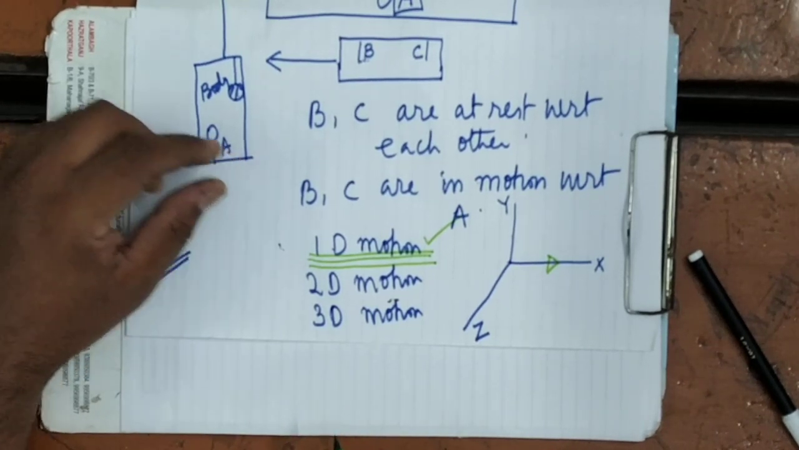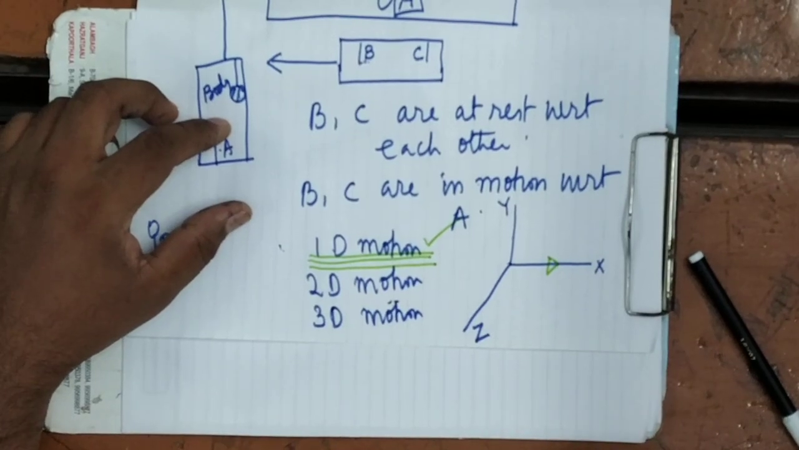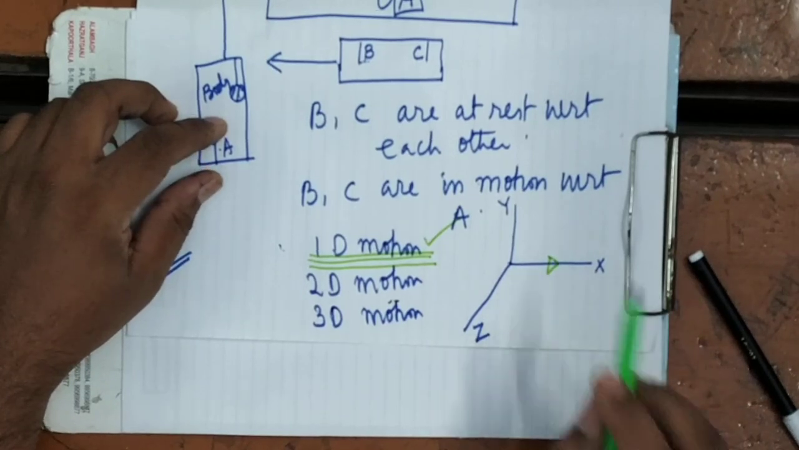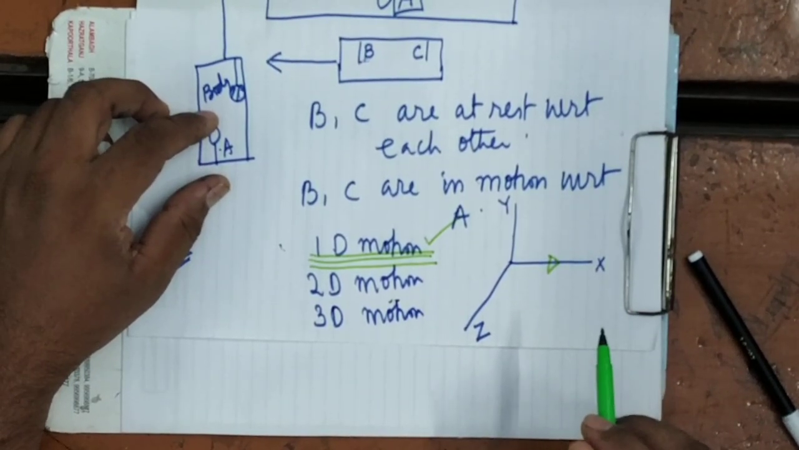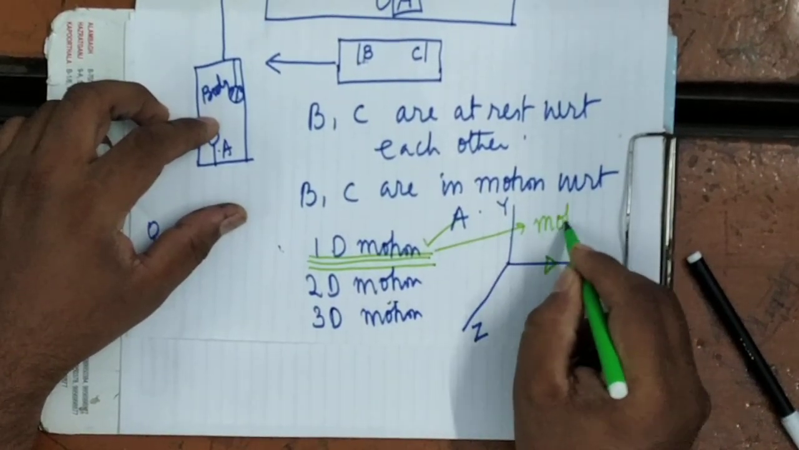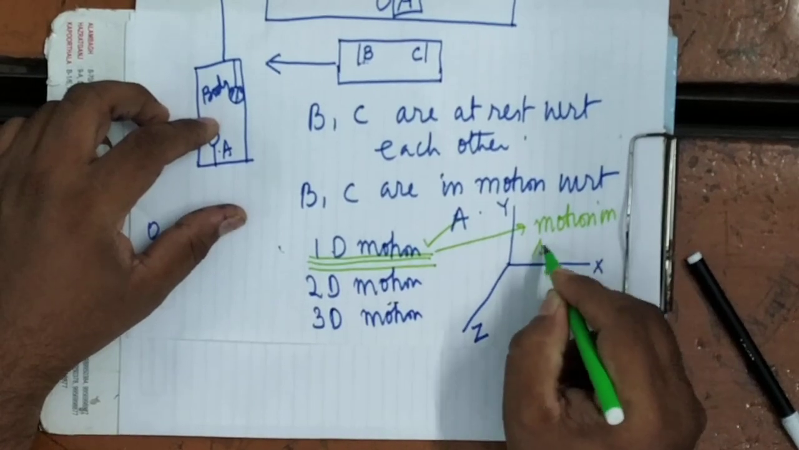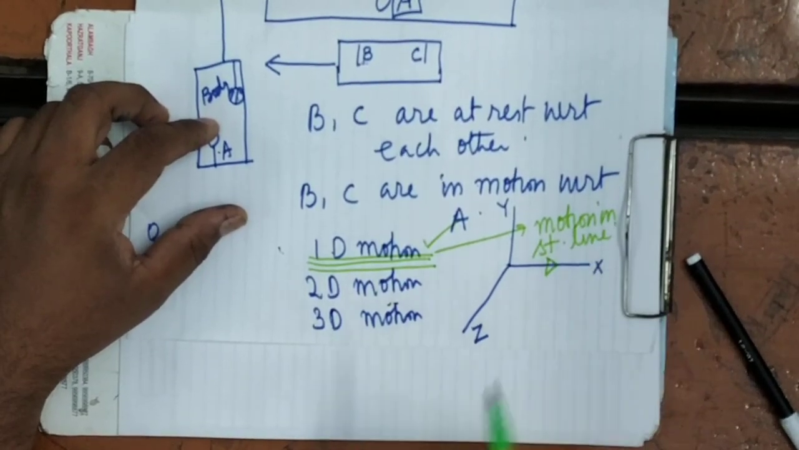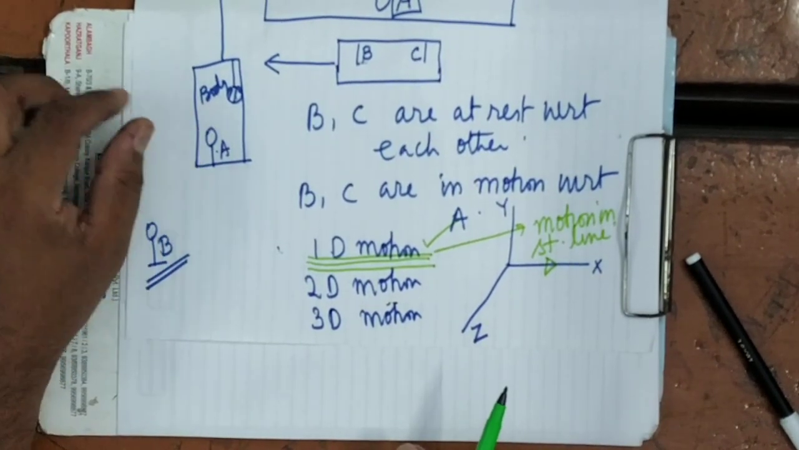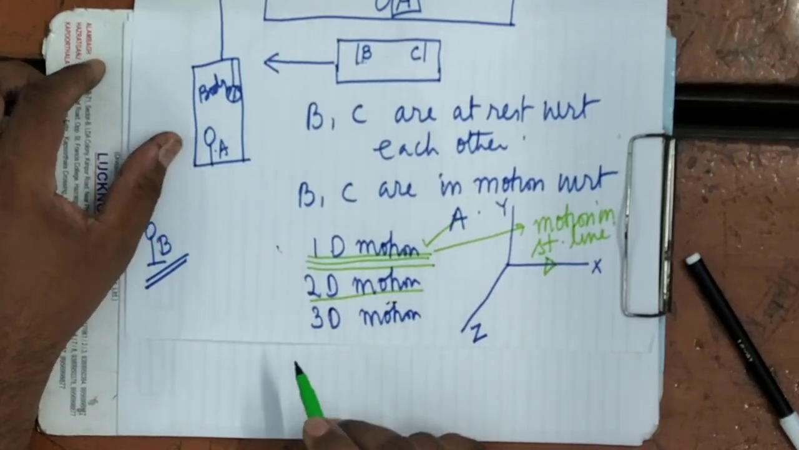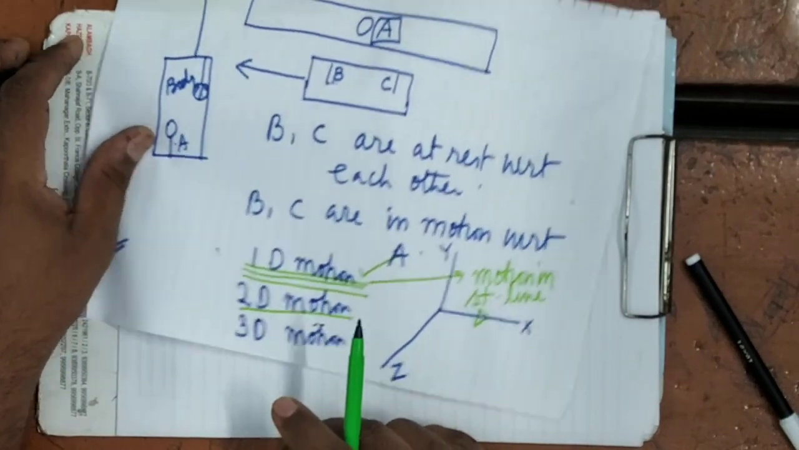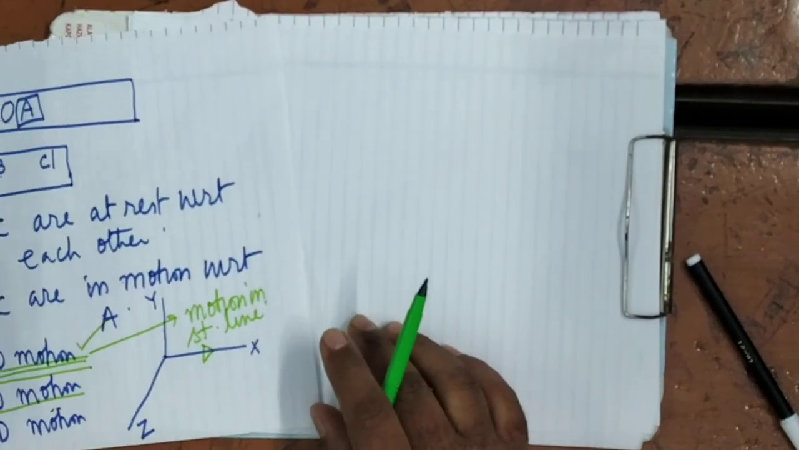One-dimensional motion. If the body is moving on a straight line, in a specified direction, then its motion is said to be one-dimensional motion. One-dimensional motion means motion in a straight line. That is known as one-dimensional motion. What is two-dimensional motion? In which the body travels simultaneously in two perpendicular directions.